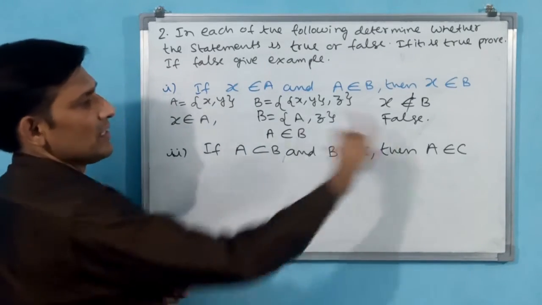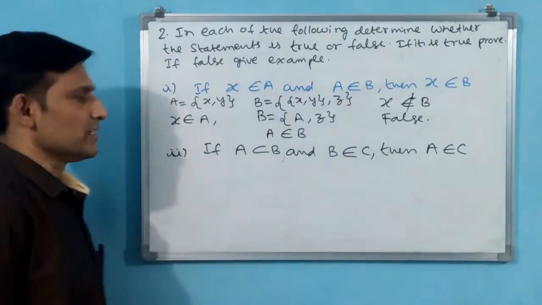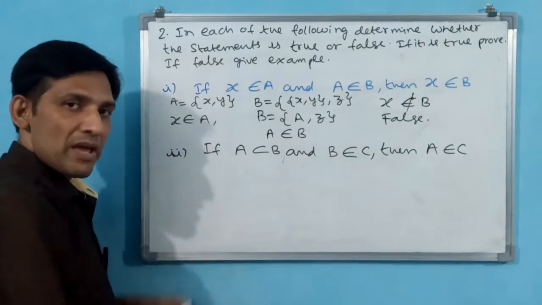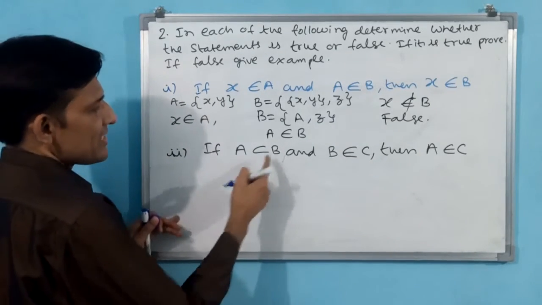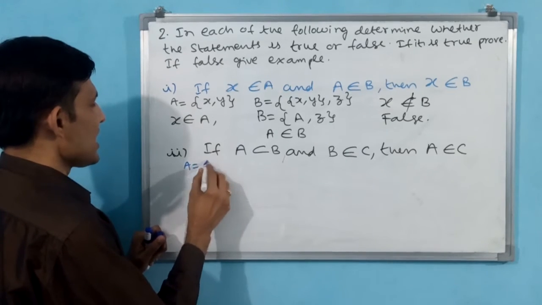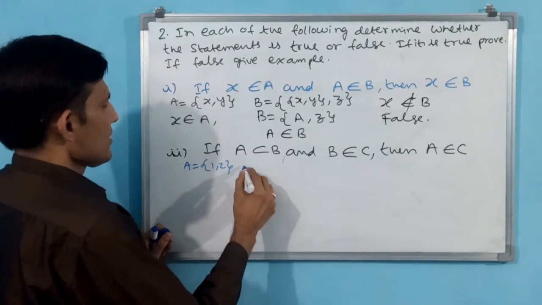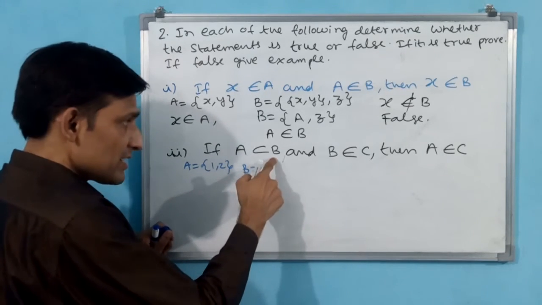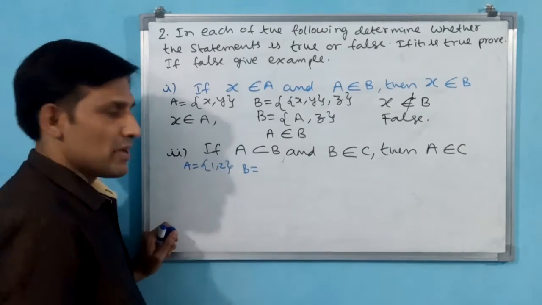Okay. See, if these two conditions are there, then does A belong to C or not? We will see. These two conditions you have to make anyway. How I am making them, you see. A is a subset of B. Then I am going to take it like this. Say A is equal to {1, 2}. I am not going to take more elements. For making A a subset of B, you have to make these two conditions.